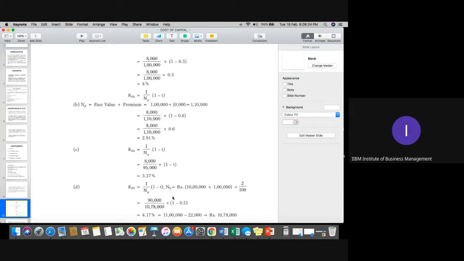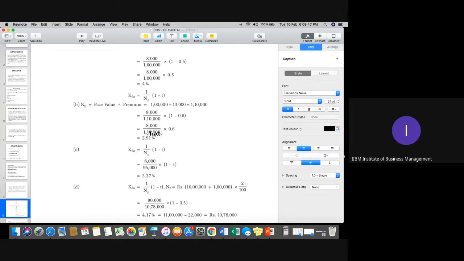So how to calculate NP now? 1 lakh 10,000 minus 2% of 1 lakh 10,000. Please don't get confused, it is 1 lakh, not 10 lakh. So for NP, it would be 1 lakh plus 10,000.